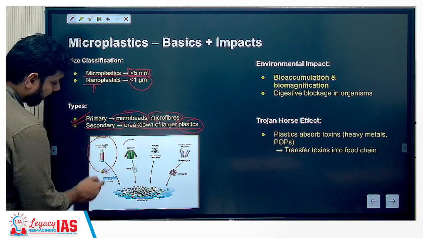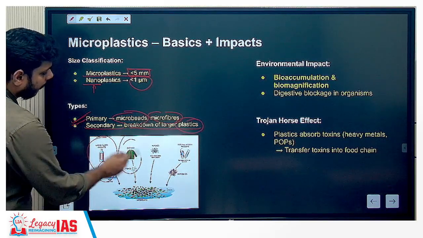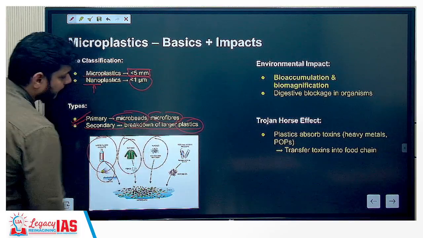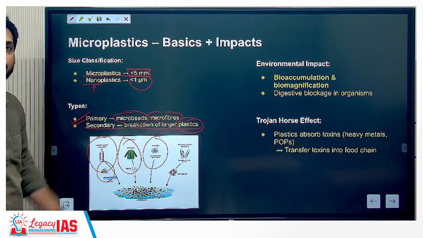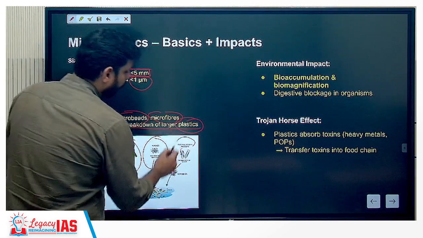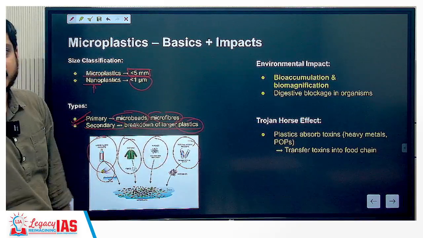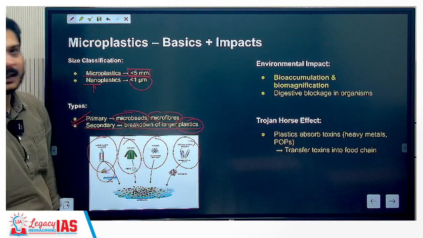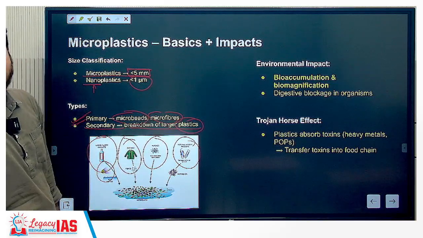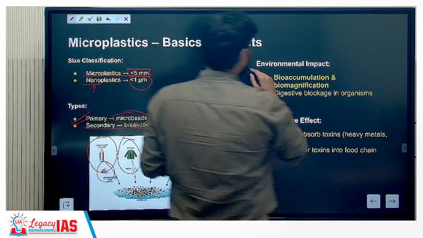Okay, that means there is wave action, there is UV. Clothing fibers will disintegrate and form into microplastics. Noodles, okay, they are small plastic pellets that are used in the industry. They are also causing microplastics. And microbeads, as we have discussed before, in personal hygiene products, toothpaste, shower gel, face wash, all of these things have the microbeads that can contribute to the increase in microplastic load in the water body. Okay. Now you have environmental impact.